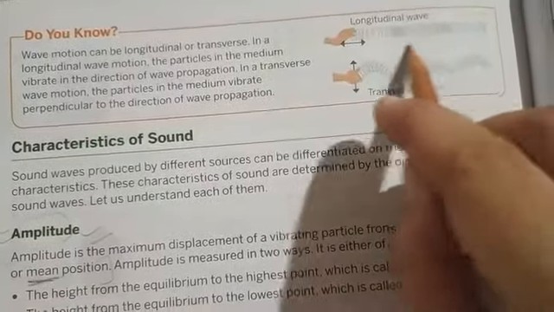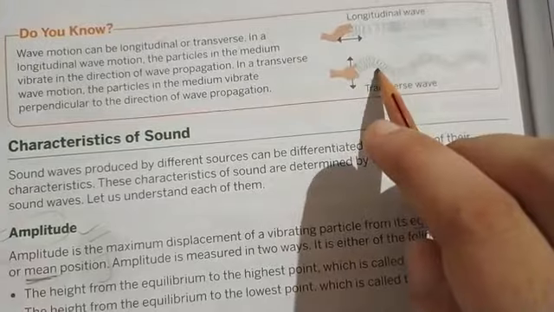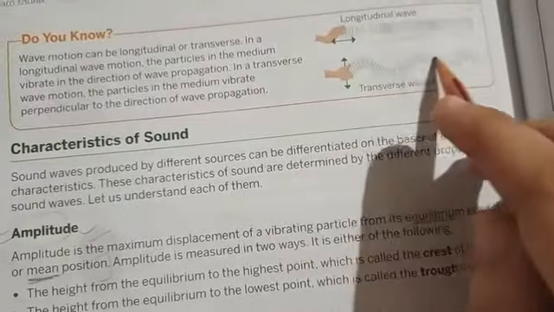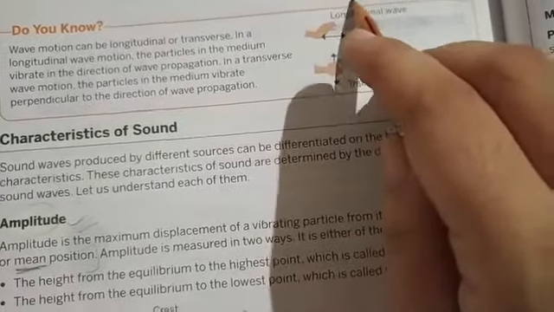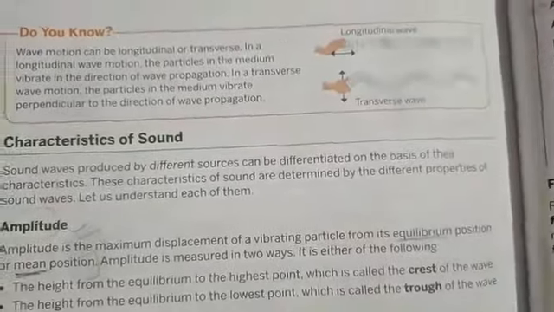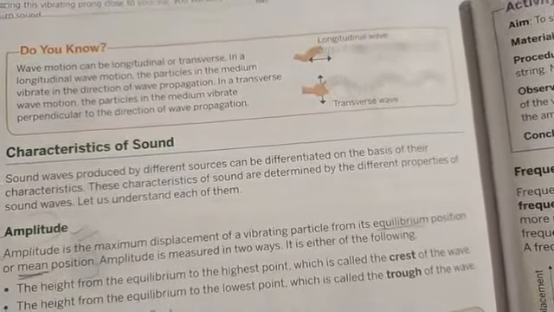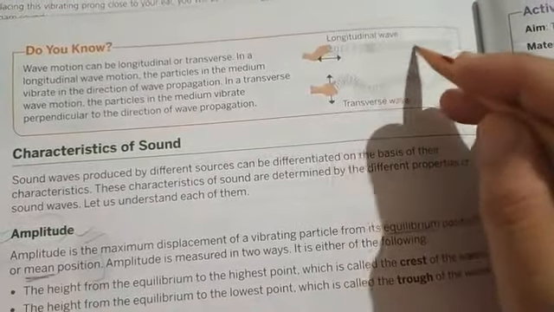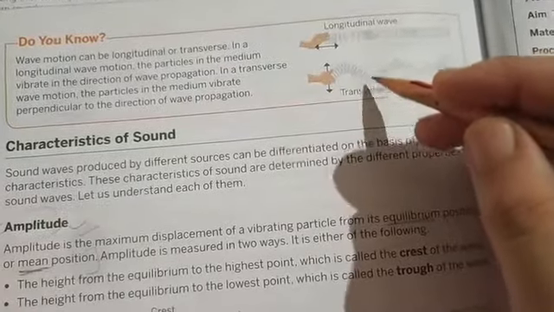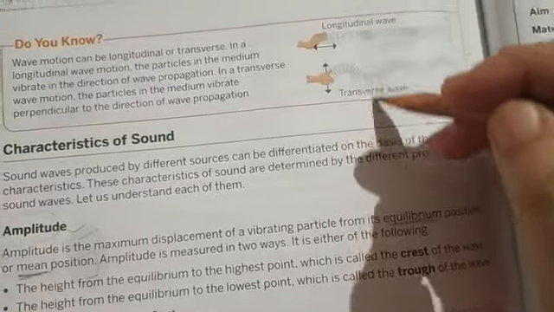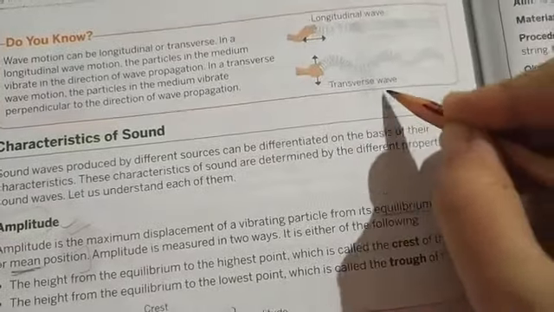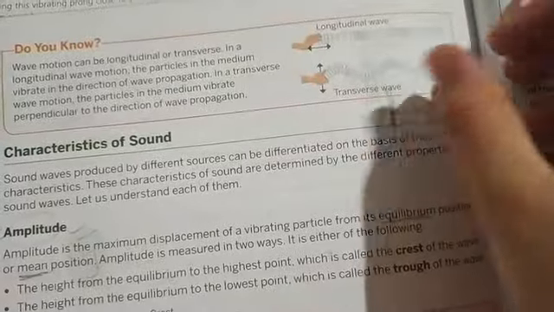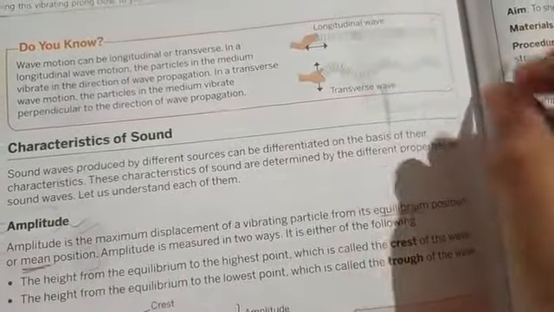But if we talk about transverse wave motion, then in that the particles of the medium vibrate perpendicular to the direction of propagation of the wave. In this way, if the wave is going in this direction, in both the cases we have considered the wave is going in this direction. But in the longitudinal wave, the particles of the medium are traveling in the same direction of propagation of the wave, or they are vibrating in the same direction. But in transverse wave, the particles vibrate perpendicular to the direction of propagation of the wave. Means the direction is this way, but particles are vibrating like this. So these are known as transverse waves, but these are longitudinal waves which can be compressed like this and this, or can be expanded.